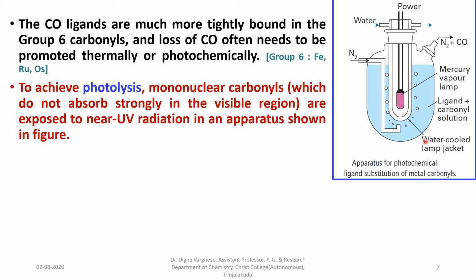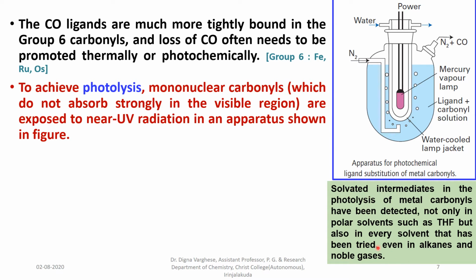The mononuclear carbonyls do not absorb in the visible region; they only absorb light in the near UV region. This is an apparatus used for photochemical ligand substitution of metal carbonyls.